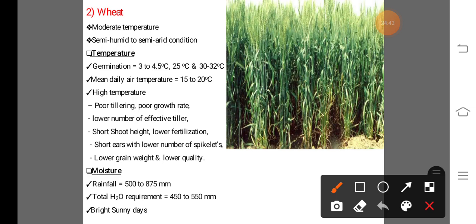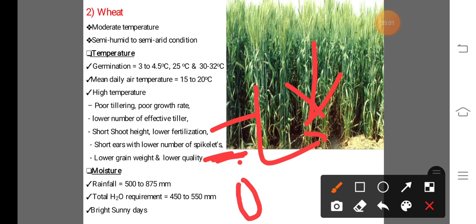Also fertilization decreases. Due to the decrease in fertilization, the yield of this wheat crop also decreases. Also there are short ears with a lower number of spikelets. That means spikelets develop but the ears are short in length, so grain development decreases, and the number of grains formed in the spikelet also decreases.